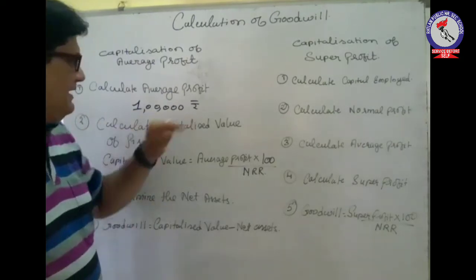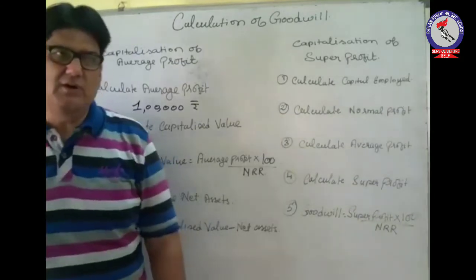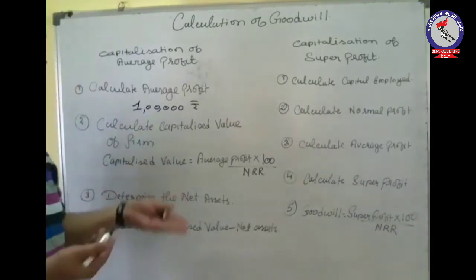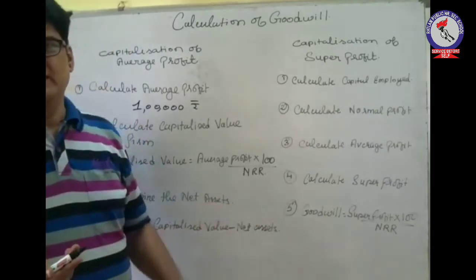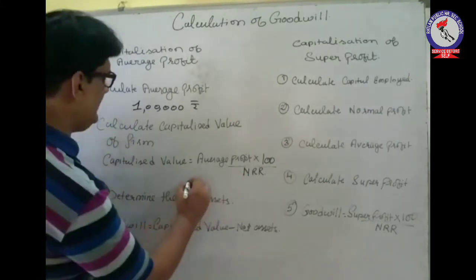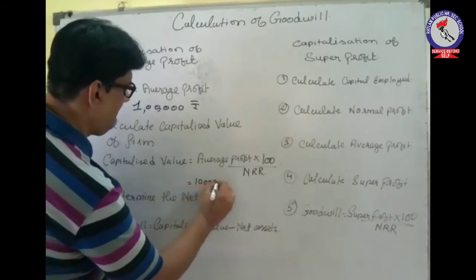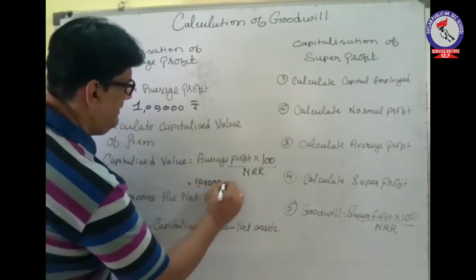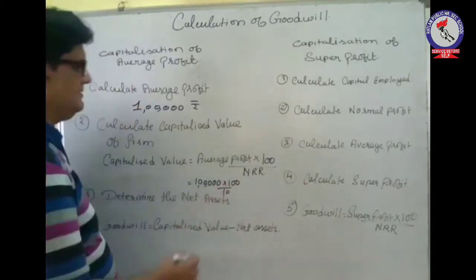We will find the capitalized value of the firm, and it was said that the capital investment on which the rate of return was 10%. So 10% is the rate of normal return. So it is like this: average profit 1 lakh, into 100 upon normal rate of return 10%.